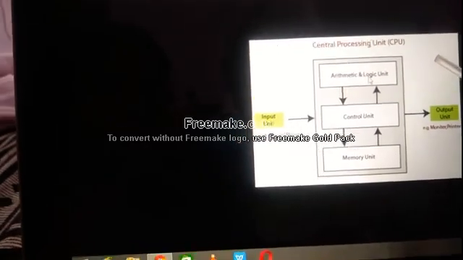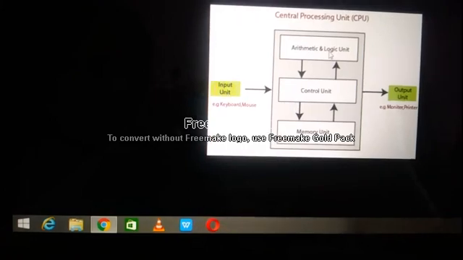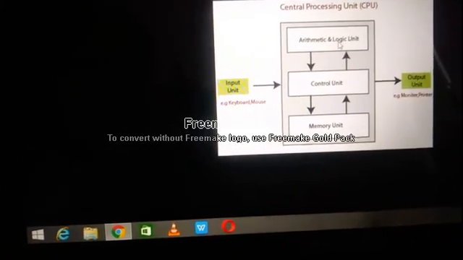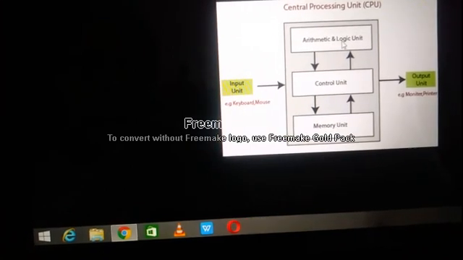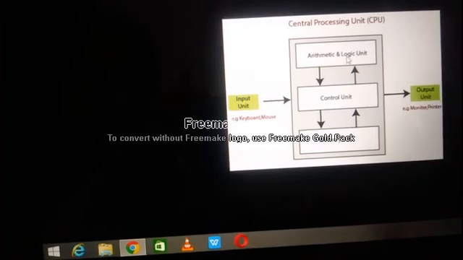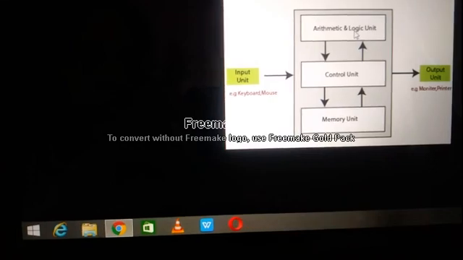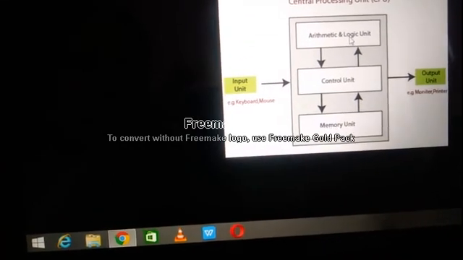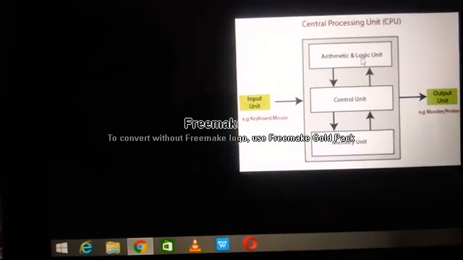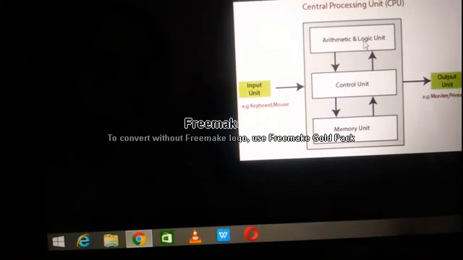What are arithmetic calculations? You know very well, arithmetic calculation is nothing but addition and subtraction. And we have something called logic calculation also. It is nothing but AND gate, OR gate, XOR gate, and so on. You will see in your higher classes. The CPU consists of the arithmetic and logical unit, which is used to perform arithmetic and logical calculations like addition, subtraction, multiplication, division, etc. This is the ALU.